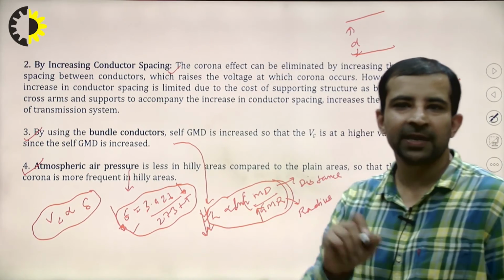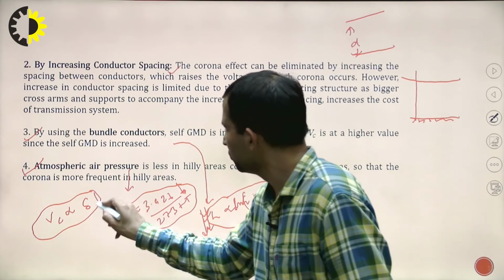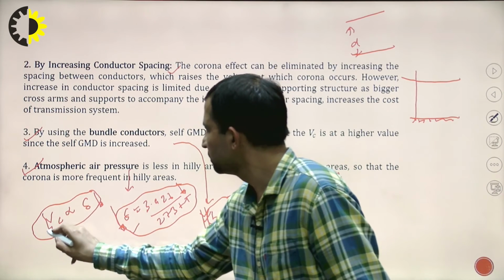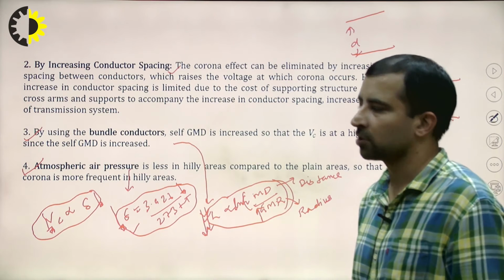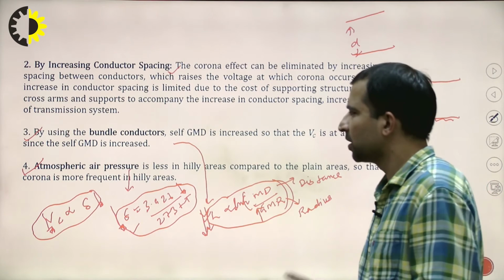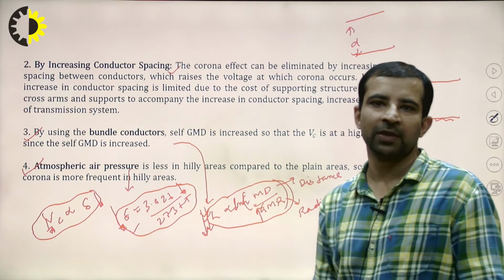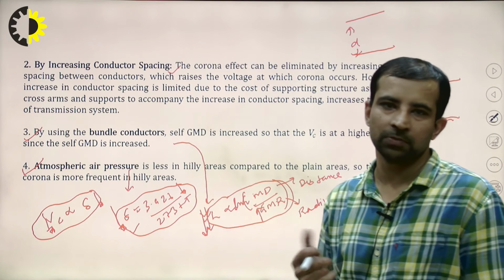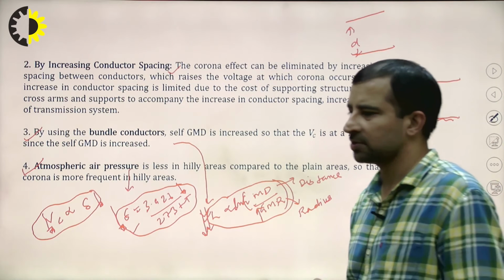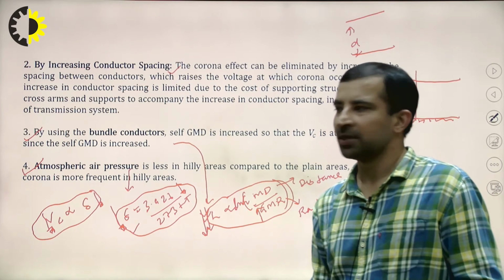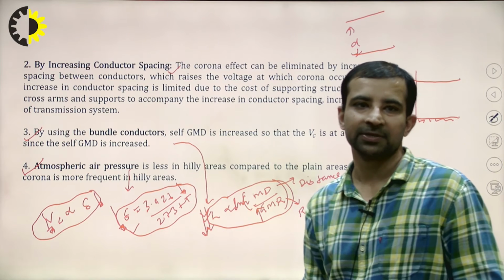Now, if Vc is directly proportional to delta, and delta is less in the hilly areas, then if delta is reduced, Vc is reduced. And if Vc is reduced to a lower value, then it is very clear that corona will increase, because from the start I have been explaining that to avoid corona, the value of Vc should be as high as possible. So this is one of the important reasons, often asked in interviews, why corona is more frequent in hilly areas than in plain areas.